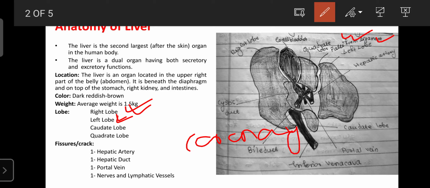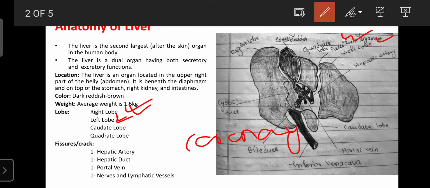This coronary ligament anatomically divides the liver into an anterior and a posterior part. So the liver consists of different types of ligaments, which help to divide it into different parts.